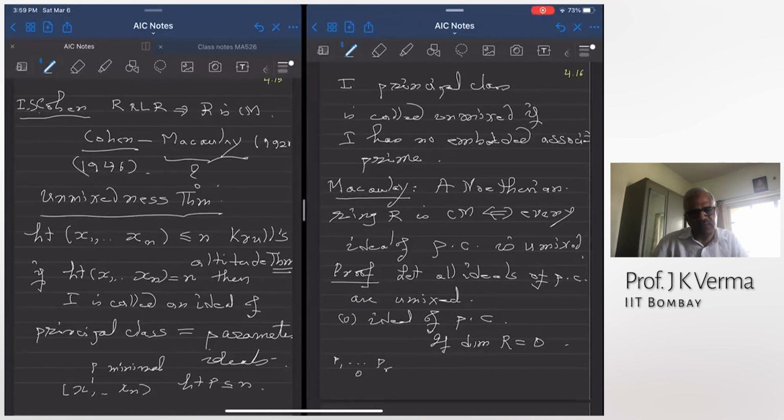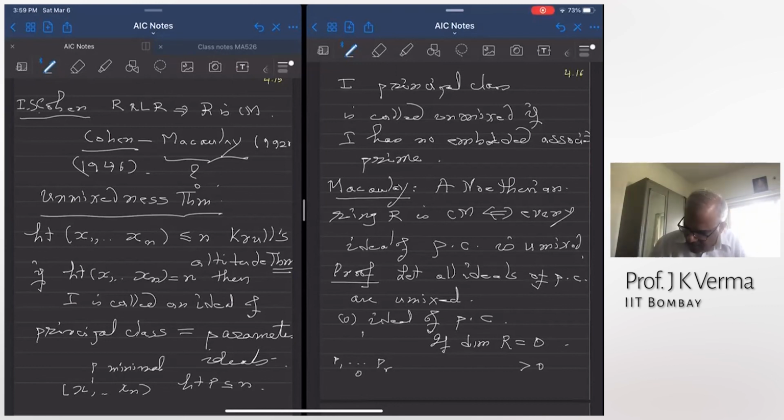All these P_i will actually be the maximal ideal of R if the dimension is 0 and the ring is Cohen-Macaulay. So suppose the dimension is positive. Then I want to prove that R localized at the maximal ideal is Cohen-Macaulay, right? To prove that the ring is Cohen-Macaulay, I must prove that when you localize at every maximal ideal, it is Cohen-Macaulay.